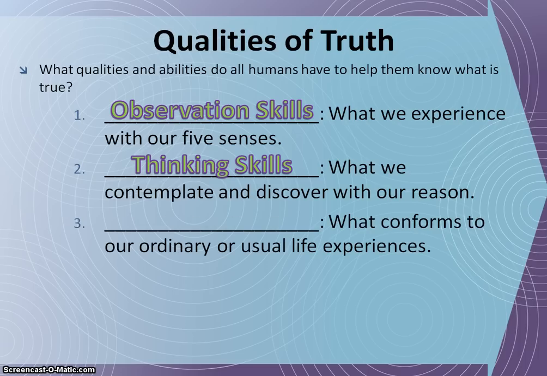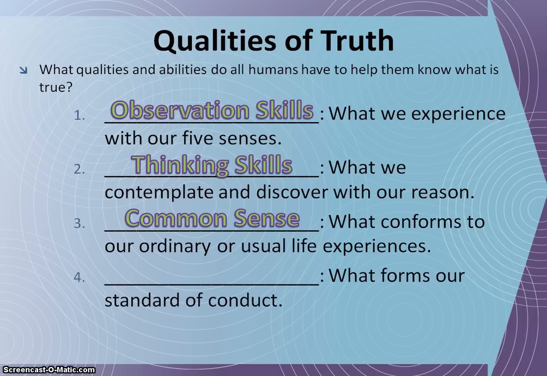Another quality of truth, or ability that God has given us for perceiving truth, is common sense. By thinking about what conforms to our ordinary and usual life experiences, we can arrive at truth. By asking ourselves what makes sense, what is logical in this example, it helps us understand what is true. It is true that we should put our socks on before we put our shoes on. Now, you won't find a verse in the Bible that supports that, but it's truth nonetheless because it's common sense.